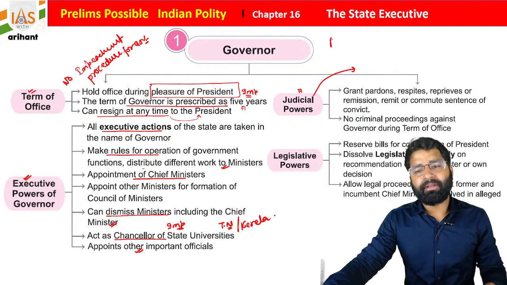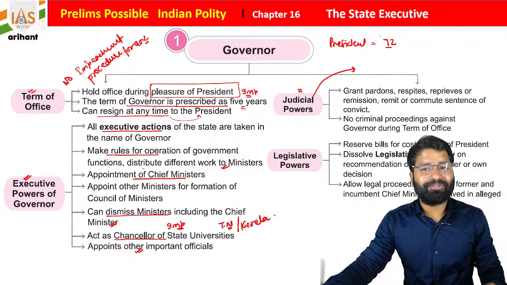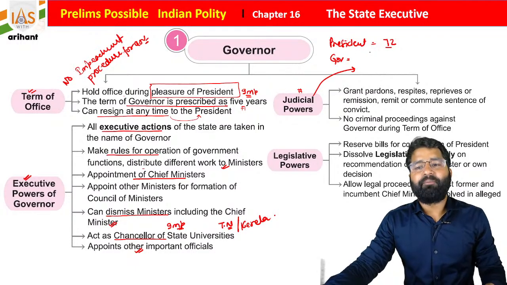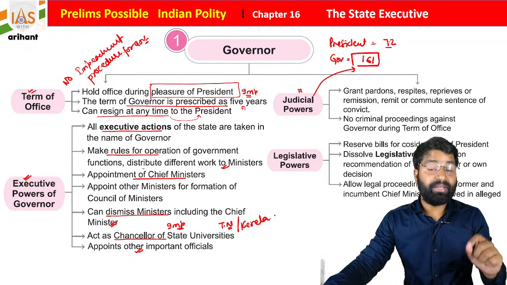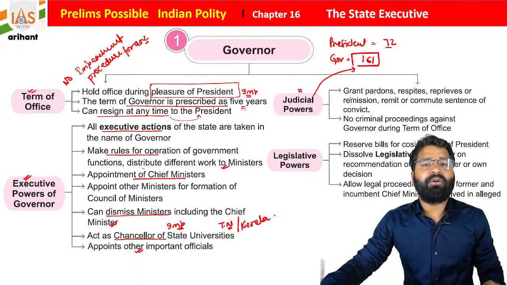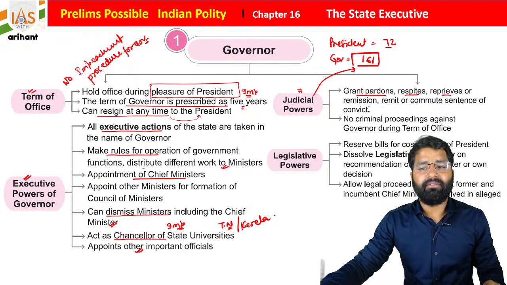Okay, he has judicial power also. As we know, the President has judicial power under Article 72 of the Indian Constitution. In the same format, students, the governor also has a provision for judicial power under Article 161 of the Indian Constitution. Very important. And what type of judicial power does he have? He can grant pardon, respite, reprieve, remission, remit, and commute sentences of the convict.